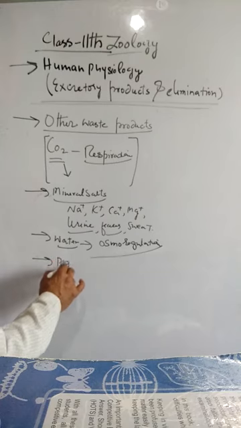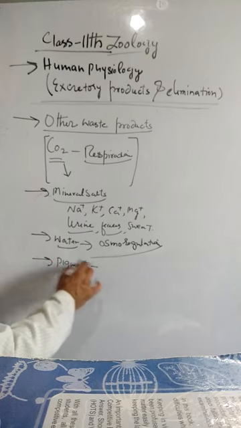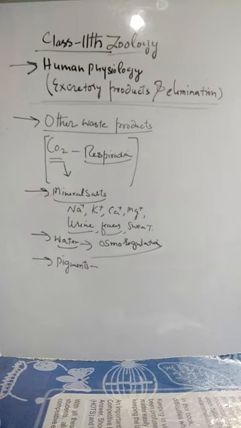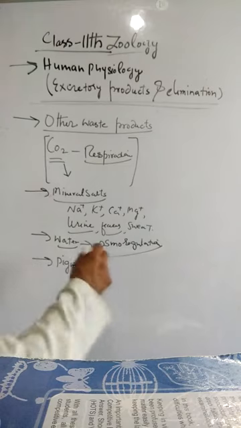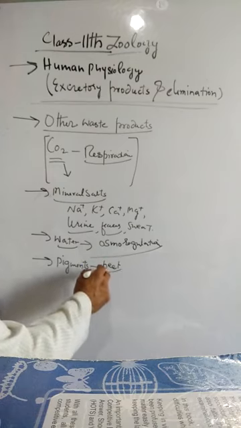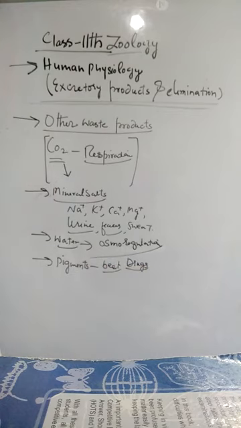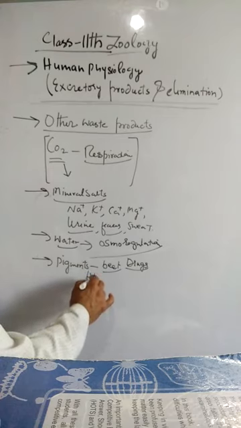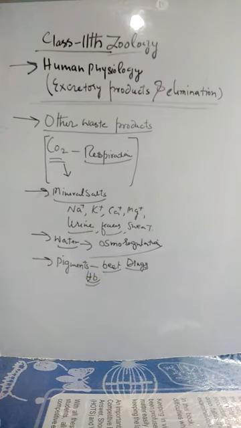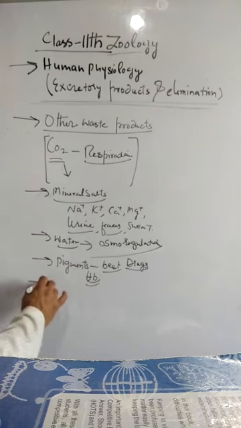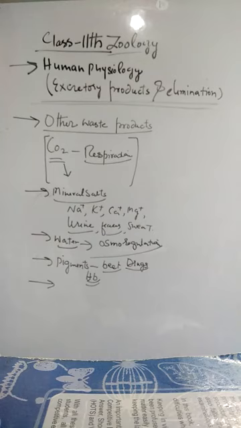Sometimes there are some pigments also. These pigments can also act as excretory products. These are taken with the food, for example, with beet, which contains pigments. Sometimes pigments are taken along with drugs. The drugs contain some pigments, such as vitamin B complex, or they are formed in the body by the breakdown of hemoglobin. In the body, whenever hemoglobin is broken down by the phagocytic reaction, the pigments are excreted in the urine and feces. So the pigments sometimes also act as excretory products.